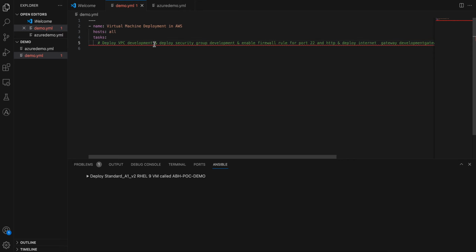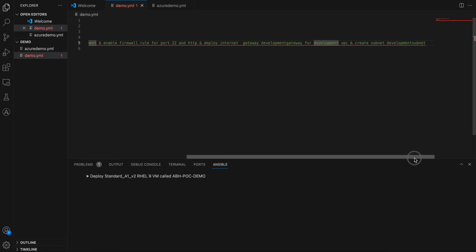Deploy the VPC environment, and the name should be development. Then deploy security group development. Enable firewall rule for port 22 and HTTP, and deploy internet gateway. Again, the name should be development gateway, and then for the development VPC, create subnet development subnet. So you can say all the ampersands are nothing but the separation of my simple tasks. So it has a combination of close to 6 to 7 tasks.